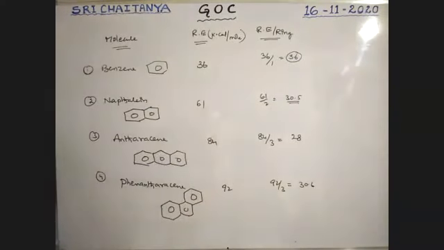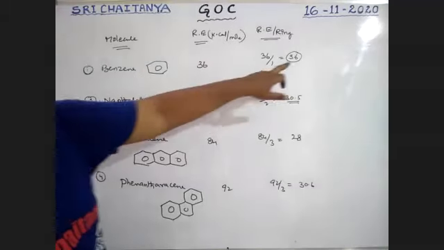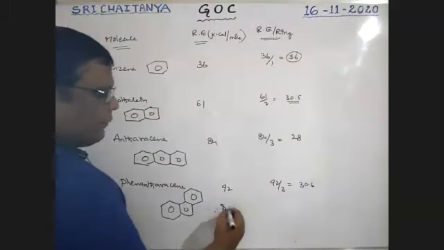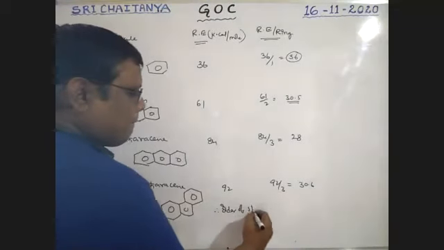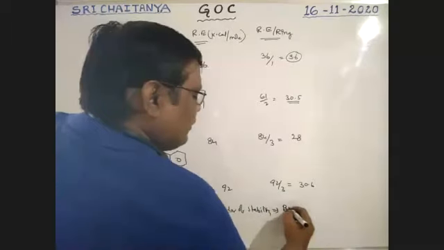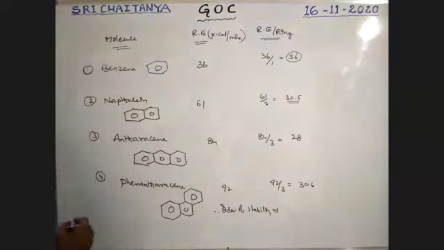Tell me, boys, among these 4 compounds, which one is more stable? So the order of stability: it is benzene, since resonance energy per ring is more. See here, this is 1, 2, 3, 4.